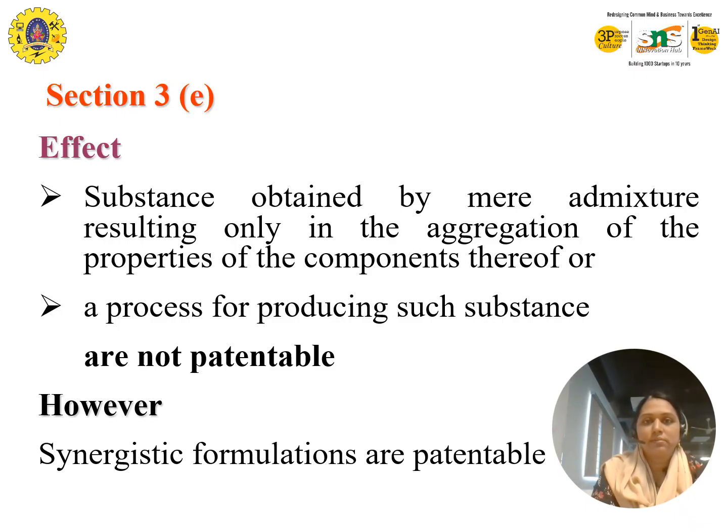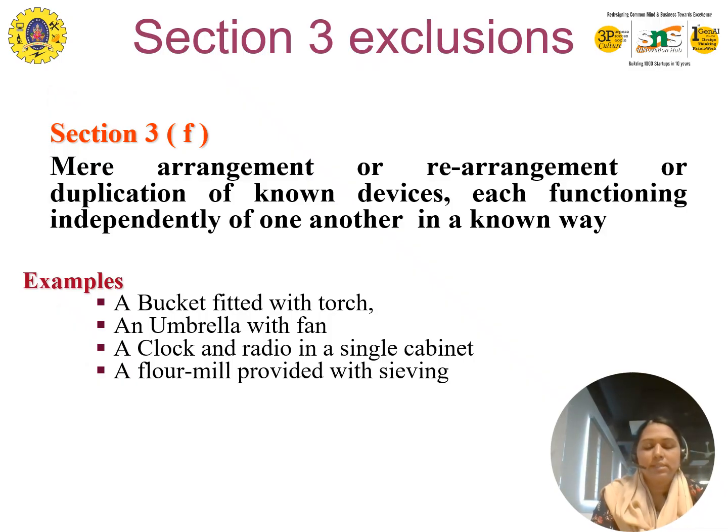Here there is a section 3F on mere arrangements and rearrangements or duplications of known devices, where each functions independently of one another in a known way. In India, one cannot patent a method of treatment, which we can see in the upcoming slides. When we try to rearrange two different components, like the umbrella with the fan we discussed on the last slide, by combining or rearranging the components, it is not patentable.